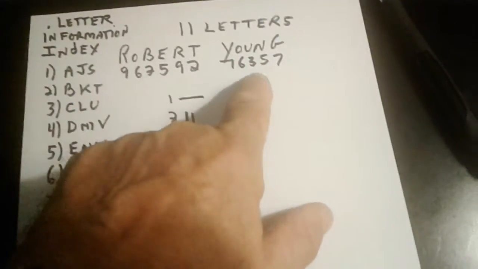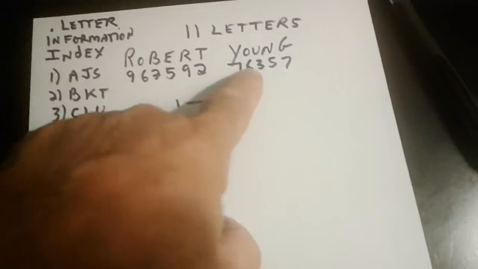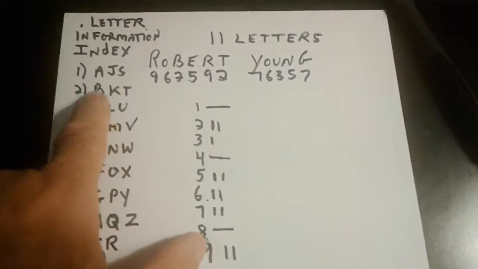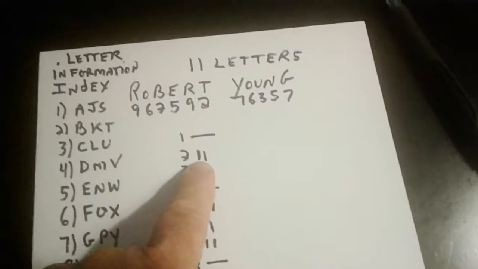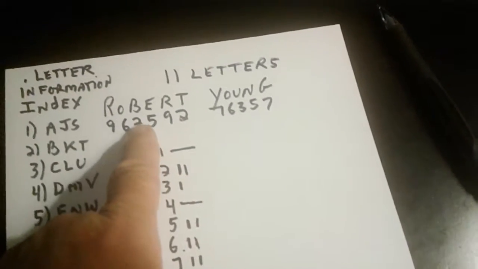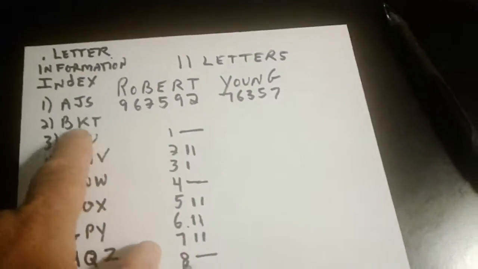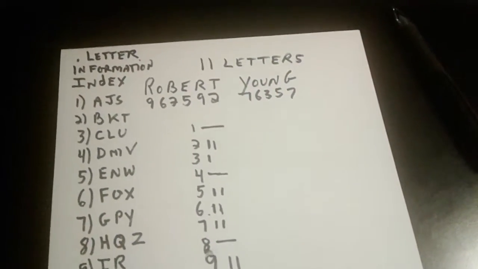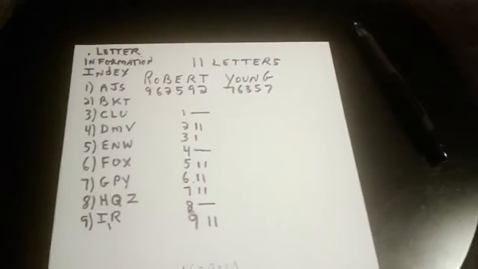So the name Robert Young, we start putting it down. Does it have any A, J, or S's? No, so we just put a line. There's a 0. Does it have any B, K, or T's? Well, it has a T, so that gets one line. And does it have another one? It has a B and a T. That's 2 lines to number 2. It has B, K, or T, as indicated here. And does it have a C, L, or U? Well, it has a U, and that's 1, 3, and so forth.